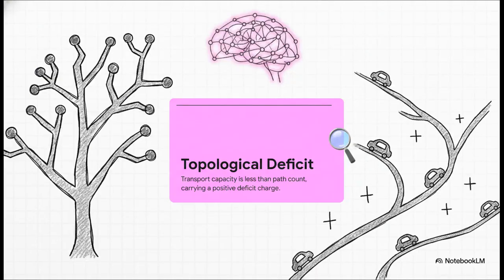To really understand this frontier, we first need to define a term found right in the code: topological deficit. So a topological deficit is a mathematical state where your transport capacity is less than your path count. Think of it like a giant puzzle, or better yet, imagine having way too many diverging roads and just not enough cars to explore all of them. This creates what the code calls a positive deficit charge. The system is hungry. It hasn't reached its capacity threshold yet.